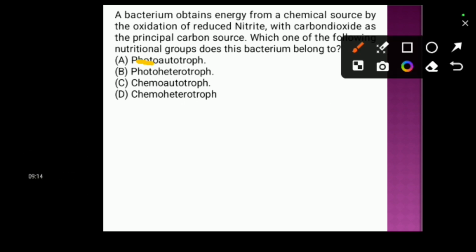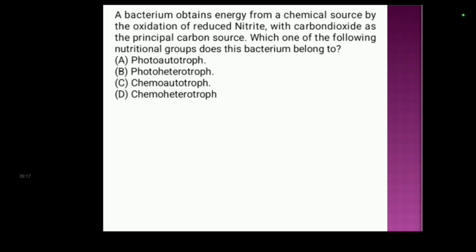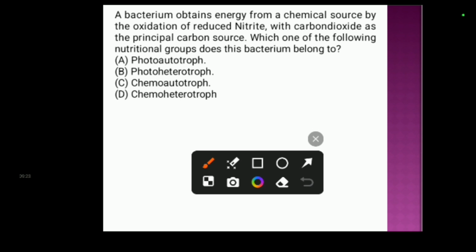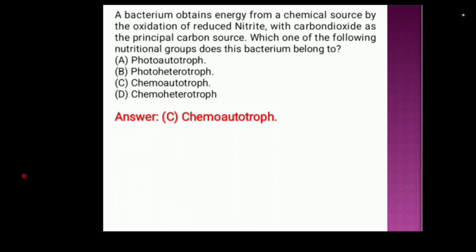Photo means light, that is those who require light as energy source. Here it is mentioned that they obtain energy from the oxidation of reduced nitrites, that is reduced chemical compounds. So this must be chemo, and use carbon dioxide as the sole principal carbon source. Those organisms which use carbon dioxide as principal carbon source are known as autotrophs. So the option will be chemoautotroph. This is the correct answer. Chemoautotroph is the correct answer.